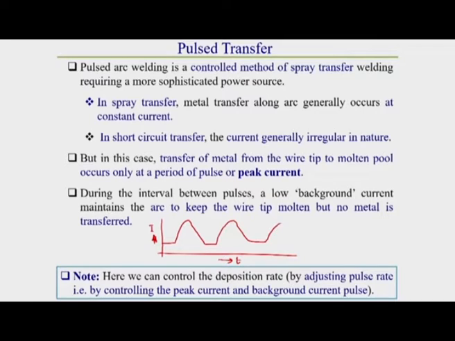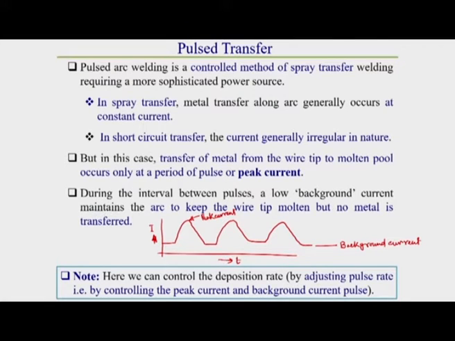I am just showing some sort of sketch. Here, regarding this pulse rate, this is called the peak current, and this is called the background current, which I have already discussed in the case of the pulse mode power source.